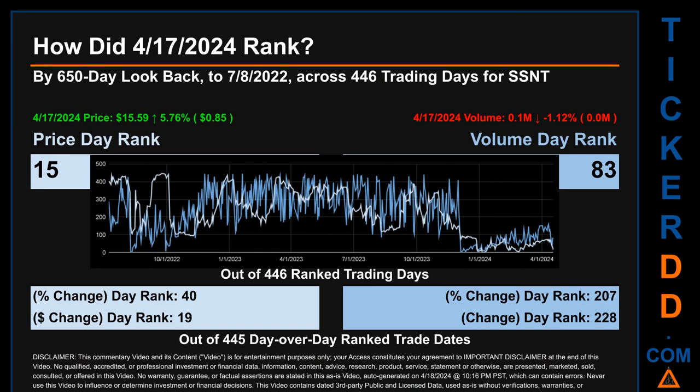The price's day-over-day percentage change, jumping 5.76% on April 17, 2024, had a day rank of 40 while its dollar difference of 85 cents had a rank of 19 when compared day-over-day across 445 trading days. Volume's percentage change and difference were ranked respectively at 207 and 228.